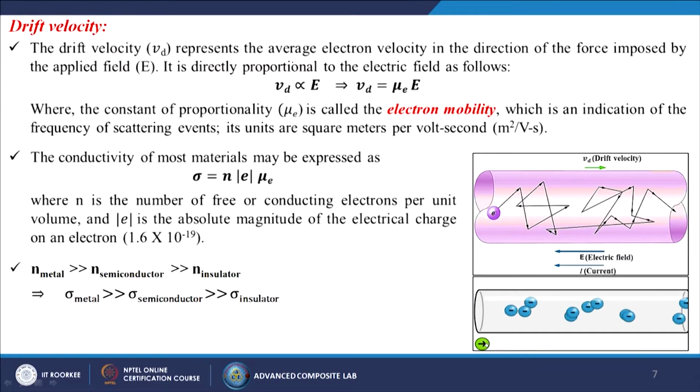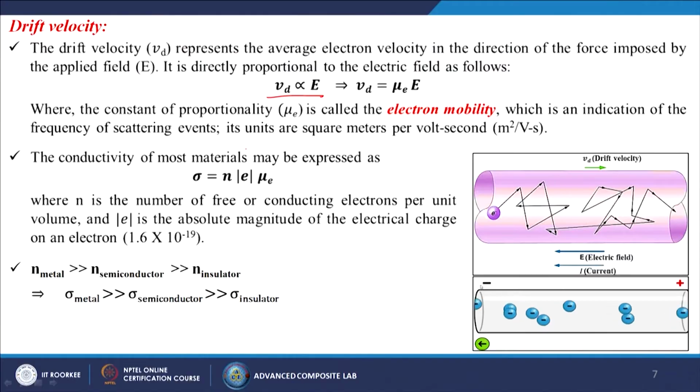Next is called the drift velocity. The drift velocity, generally Vd, represents the average electron velocity in the direction of the force imposed by the applied field. It is directly proportional to the electric field, that is, Vd is directly proportional to E, where E is the applied field. That means Vd is equal to mu_e E. Mu_e is known as the electron mobility, which is an indication of the frequency of scattering events. Its units are square meters per volt second.